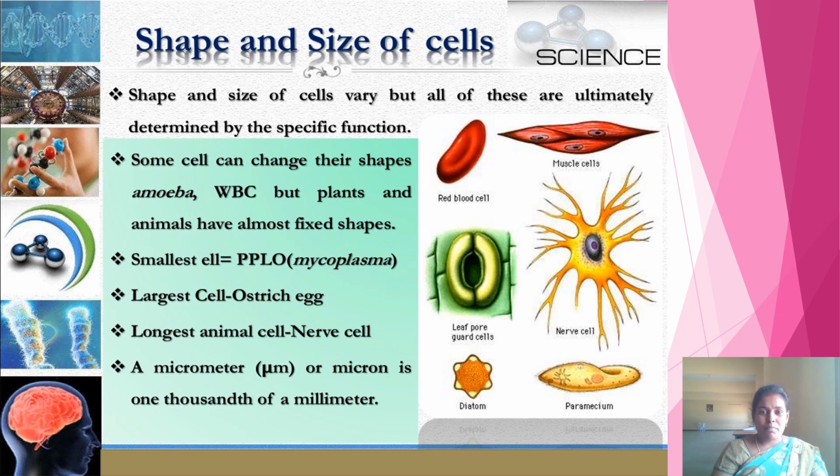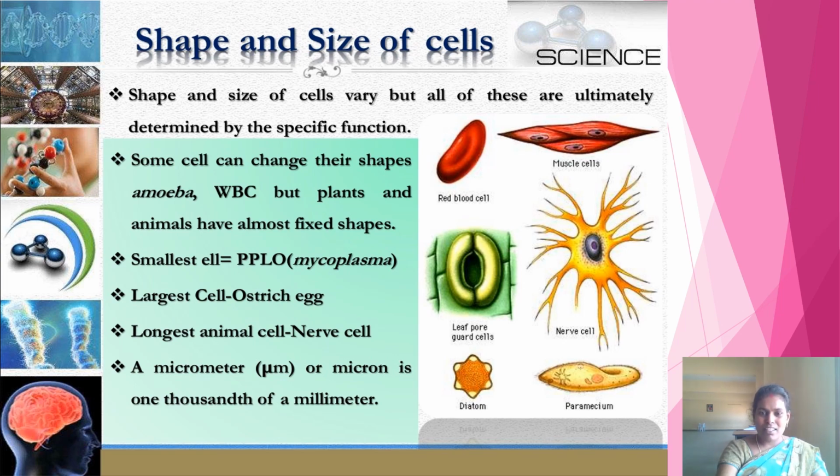Looking at the shape and size of cells, are all cells the same shape and size? Absolutely not. The shape and size of cells vary according to their specific functions. Look at some human cells and plant cells.